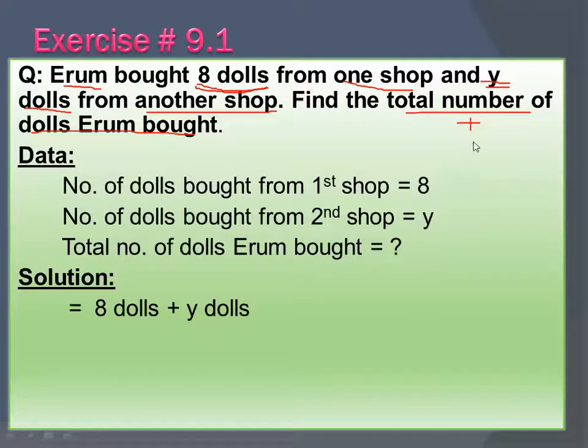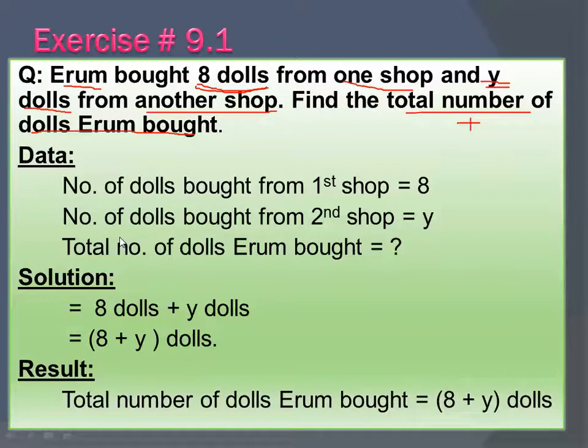So you are going to perform addition here. You will write 8 dolls plus Y dolls. So altogether, how many dolls will there be? You will simply write 8 plus Y. Outside the bracket, you will write dolls. Inside the bracket, you will write 8 plus Y. Simple.